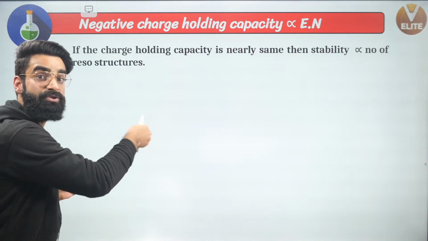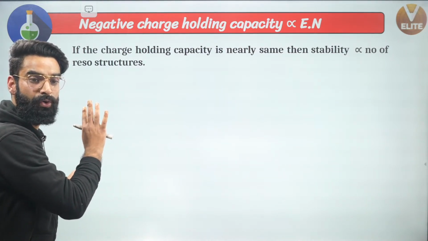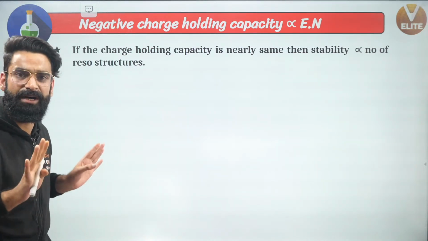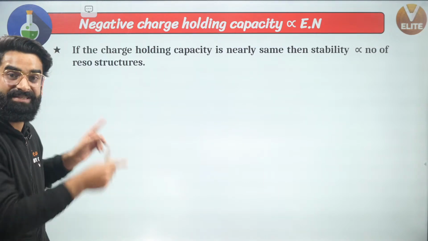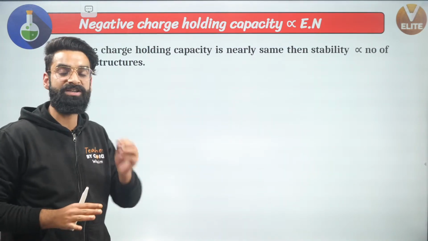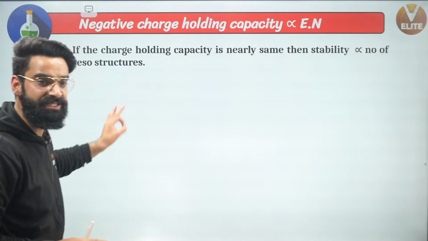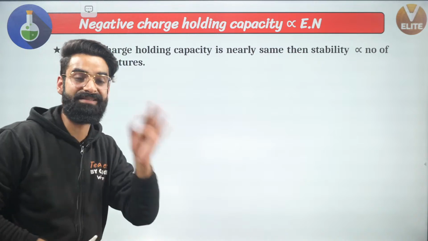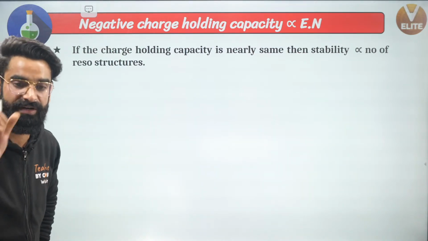In the second one, the negative charge was on carbon, right? So the negative charge holding capacity of the atoms was different. But right now, what I'm saying is, if the charge holding capacity is nearly the same, then the stability is directly proportional to the number of resonating structures.